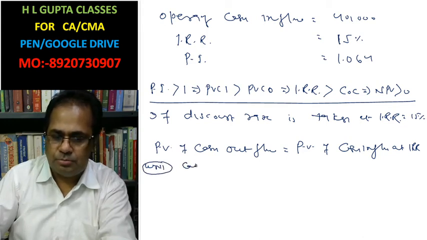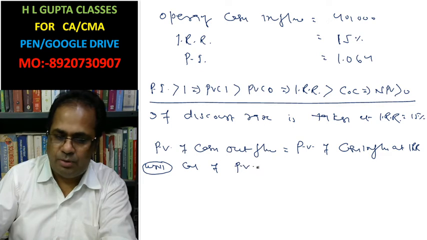Calculation of present value of cash outflow.